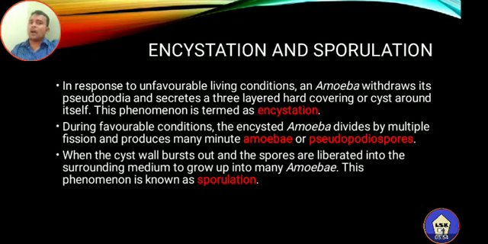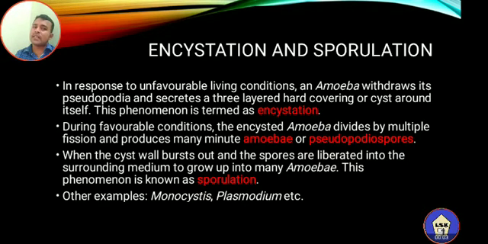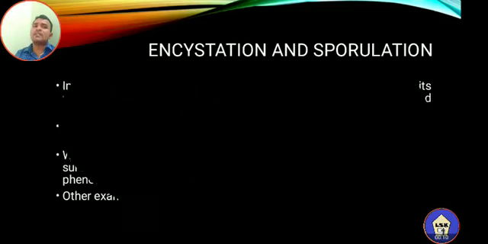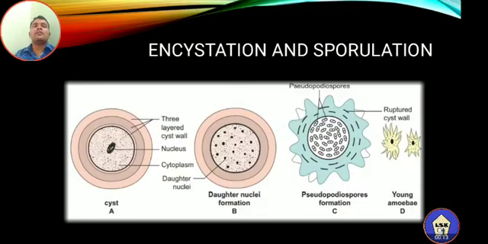When the cyst wall bursts out, especially at the time of a favorable condition, the spores come out. The spores are liberated into the surrounding medium to grow up into many amoebae. A large number of amoebae are produced by this method, and this phenomenon is called sporulation. This is commonly found in amoeba, and also in other organisms such as Monocystis as well as Plasmodium. Now let us see the photograph that shows the encystation as well as sporulation in amoeba.